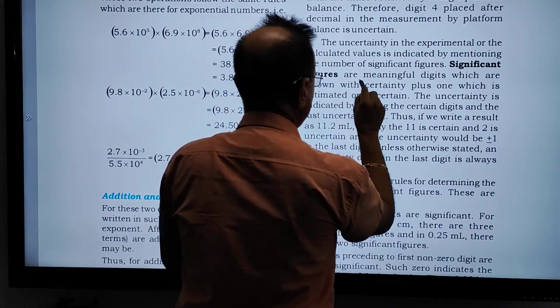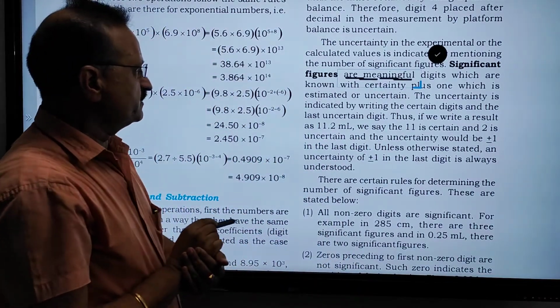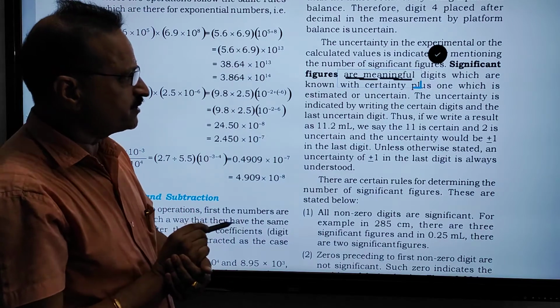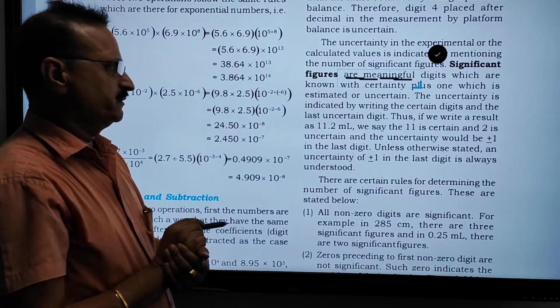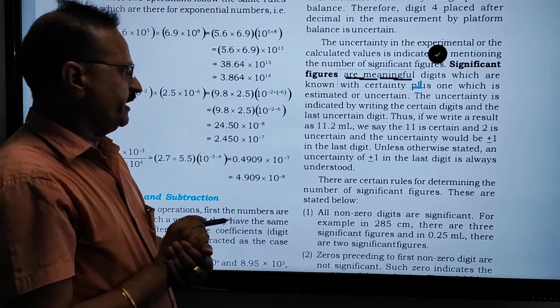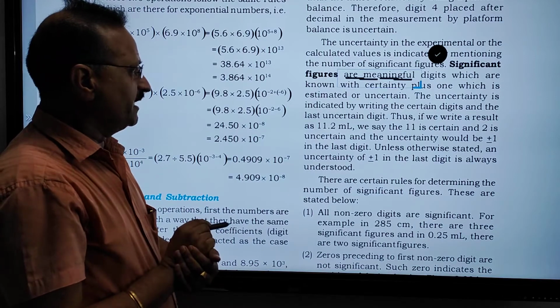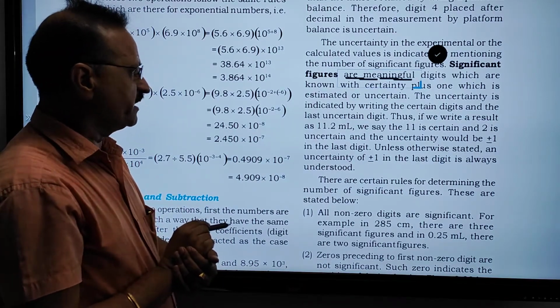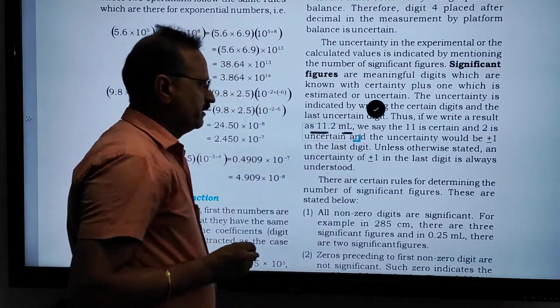Significant figures are those known with certainty plus one which is estimated or uncertain. The uncertainty is indicated by writing the certain digits and the last uncertain digit. Thus we write a result as, suppose, 11.2 ml.